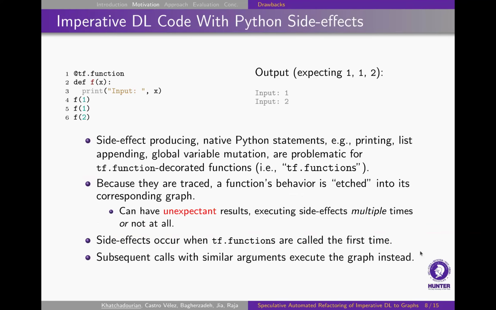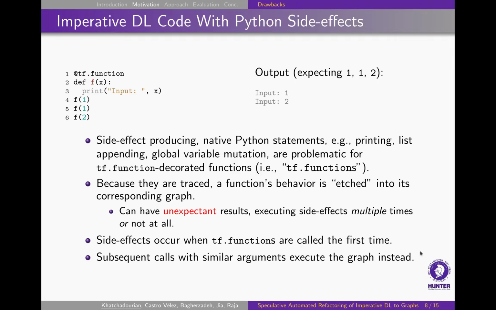So just to show you an example of where hybridization can go wrong, here we have a function f decorated with TF function. And it actually has a side effect producing line on line 3, which is printing to the global standard out stream. But in general, side effects can be problematic for hybridized functions and methods. Again, this printing, for example, or global variable mutation.